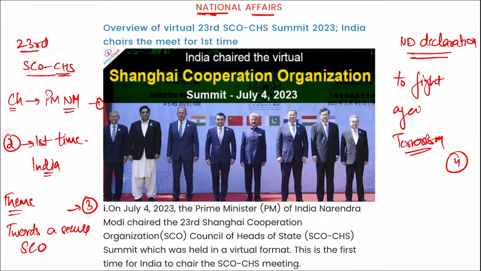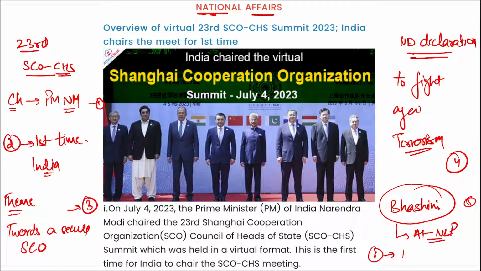Then the Prime Minister also presented the artificial intelligence and natural language processing based language platform, that is Bhashini. This is an artificial intelligence natural language platform, correct? Bhashini can transcend language barriers by translating in real time. This was the fifth point, and the sixth thing you can remember here is that Iran became the permanent SCO member, that is, the ninth permanent SCO member.